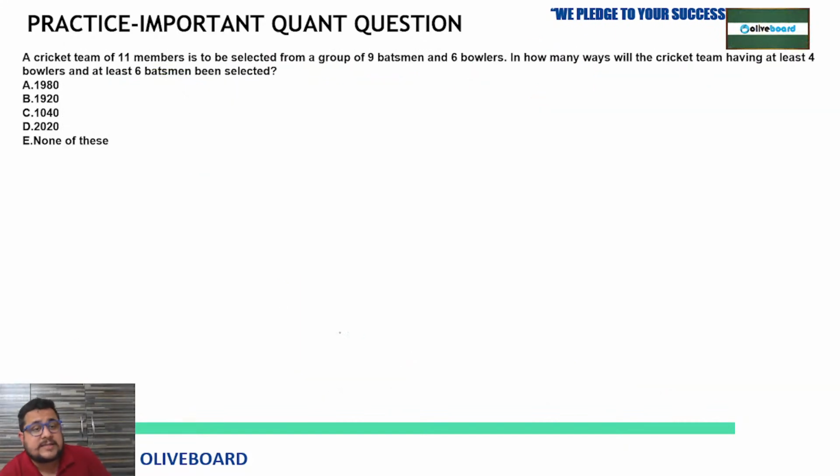Now this question: a cricket team of 11 members is to be selected from a group of 9 batsmen and 6 bowlers. In how many ways can the cricket team be selected having at least 4 bowlers and at least 6 batsmen? So again, a question based on combination. You have to answer this. Everyone, tell me the answer.